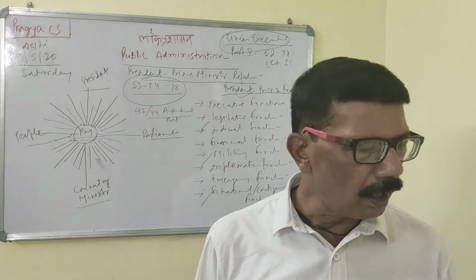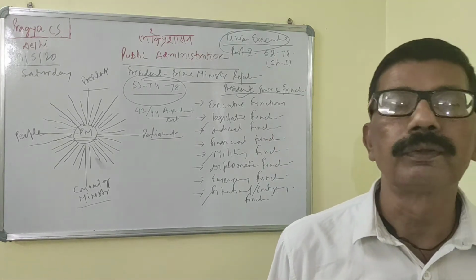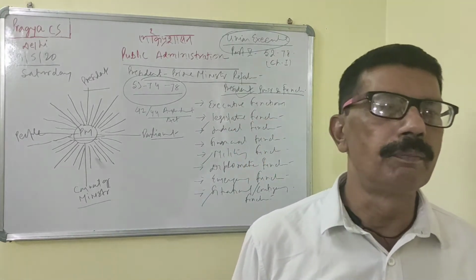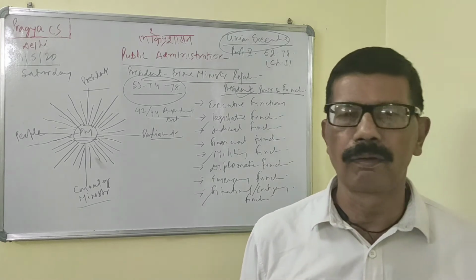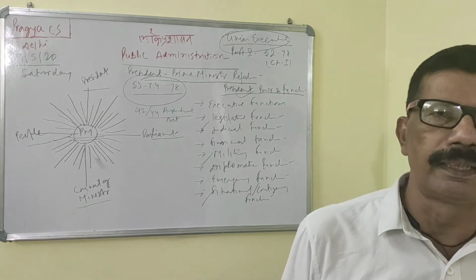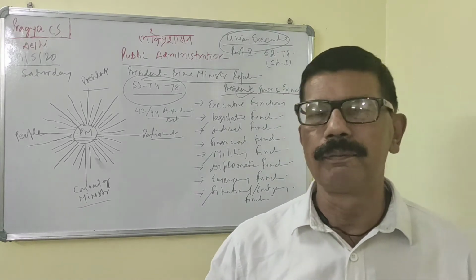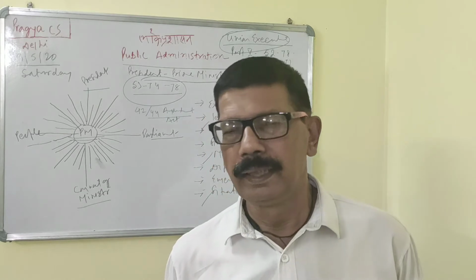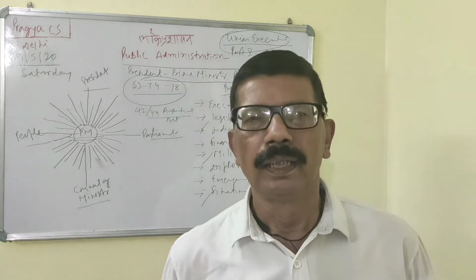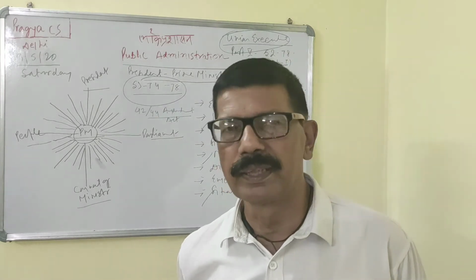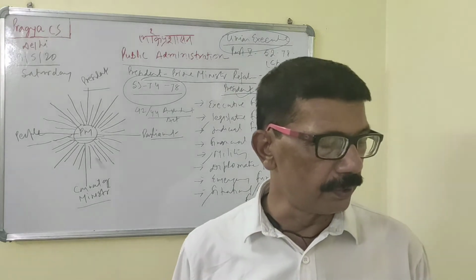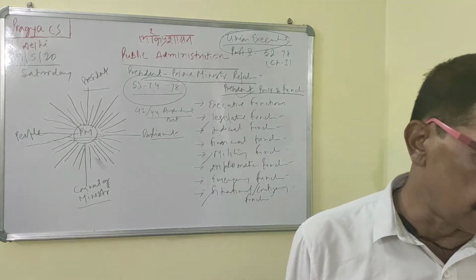Then Article 59 deals with service conditions, that neither should he be a member of Parliament or legislature, nor should he hold any office of profit. His service conditions will be determined by Parliament, which will not be changed to his disadvantage after his appointment, and these are charged upon the Consolidated Fund of India. So no cut motion can be introduced against it. These things are mentioned. Getting the point?